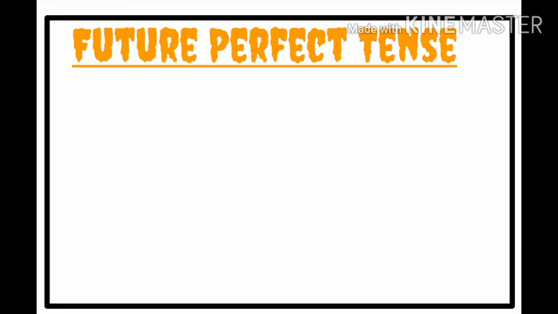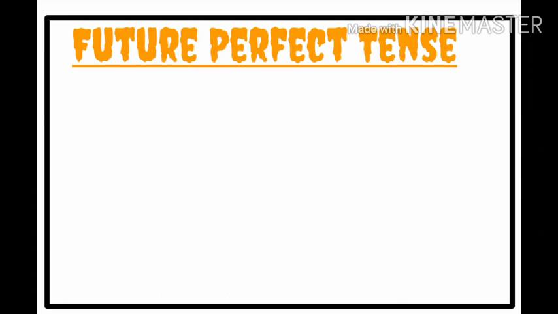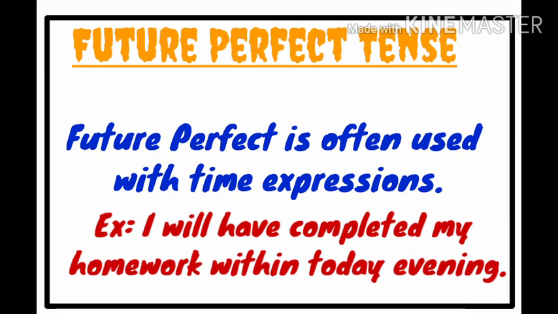Future perfect tense refers to a completed action in the future. That can be any action or condition which will be completed perfectly sometime later than now. Remember, future perfect tense is often used with time expressions. For example, I will have completed my homework within today evening. So within today evening is the time expression.